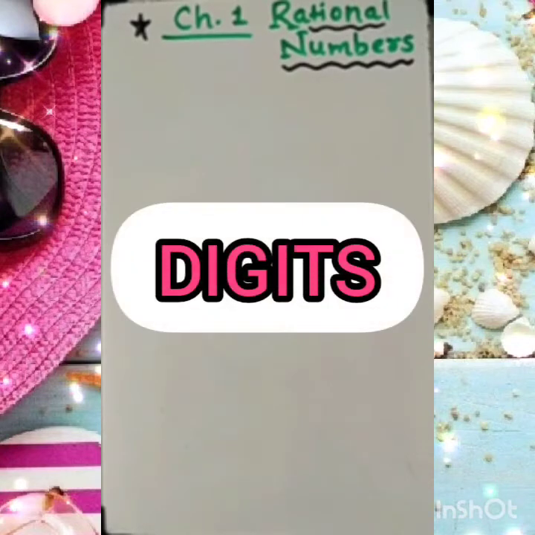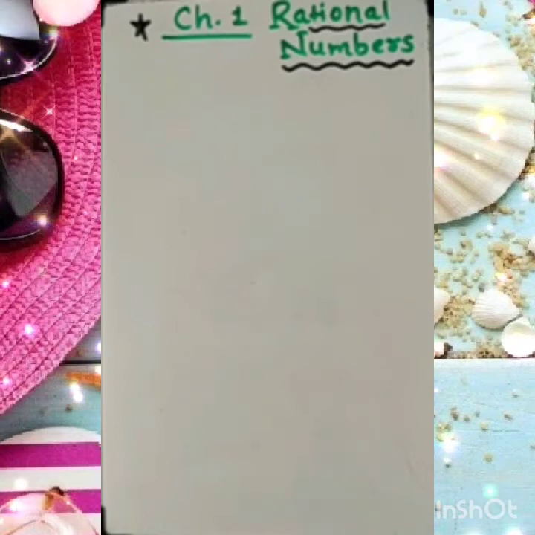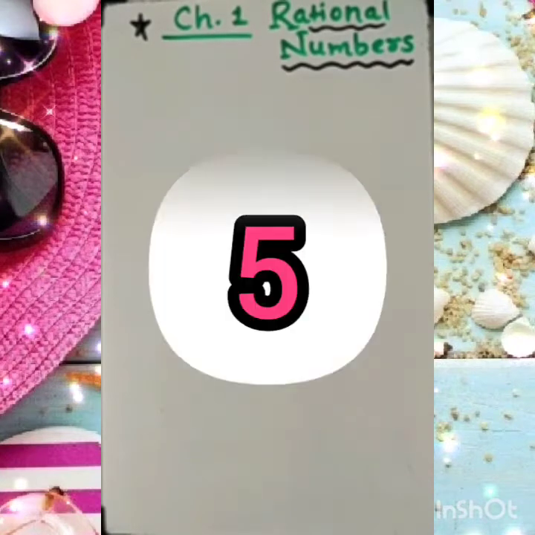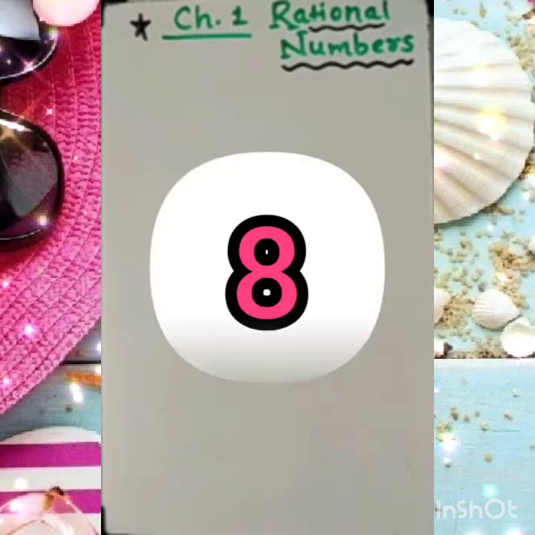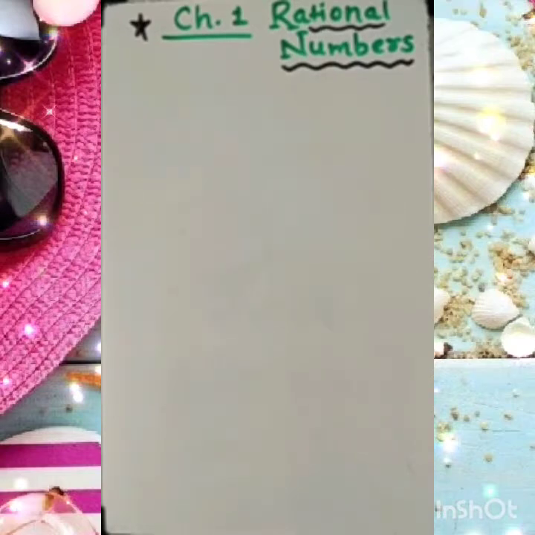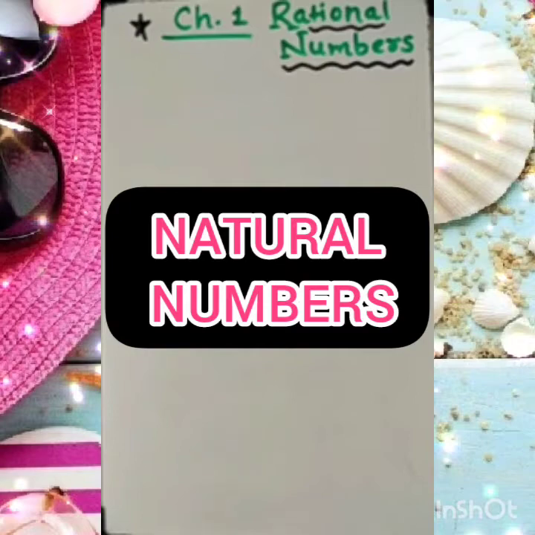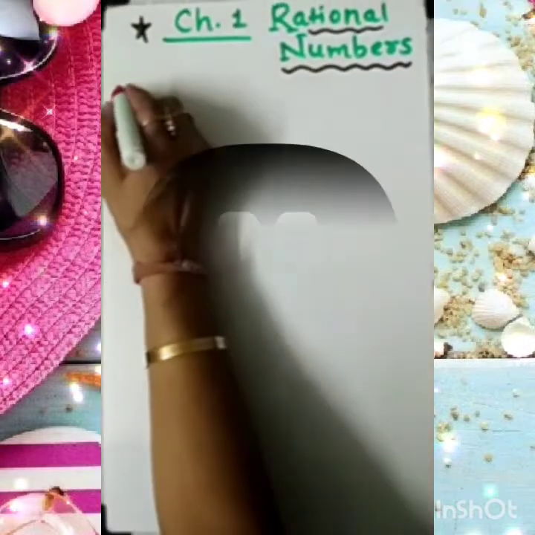Numbers are made from the digits 0, 1, 2, 3, 4, 5, 6, 7, 8, 9. These are simply called the digits. If we arrange these digits in a proper manner, they become the numbers, right? So, dear student, let me introduce you to one set, the set of natural numbers, that we define by N.